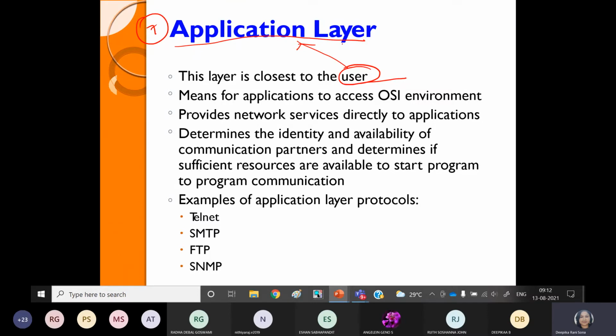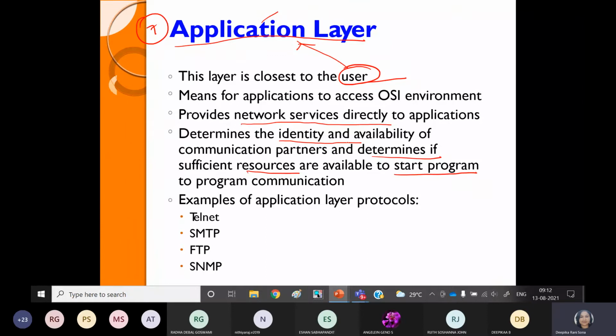So on the sender side this is the first layer, and on the receiver side this is the last layer. Or we can say that in the layer numbering of the OSI model, the last layer, layer 7, is the application layer. So what are the properties offered by this application layer? Direct service: it will offer direct service to the users. Then it will identify and determine the resources. So what type of resources are available to start the program? This is the job of the application layer.